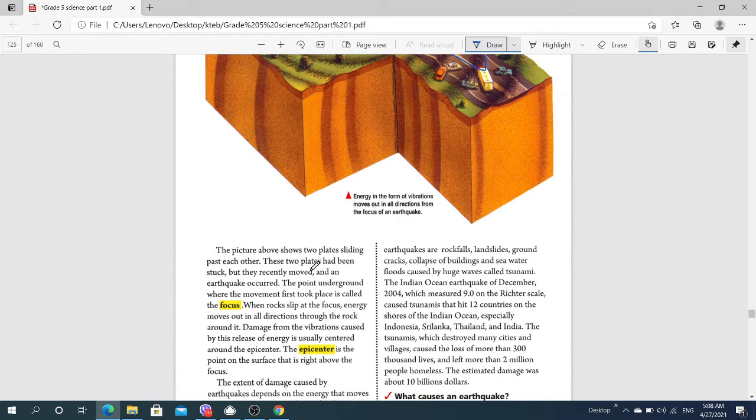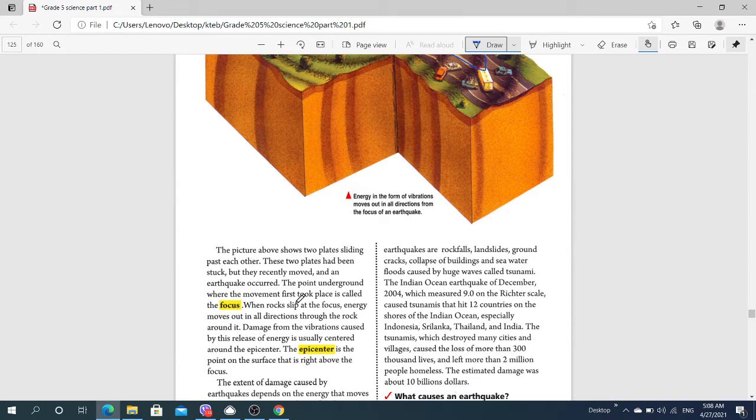The two plates had been stuck, but they recently moved, and the earthquake occurred, as I show you in the video. The point underground where the movement first took place is called the focus.